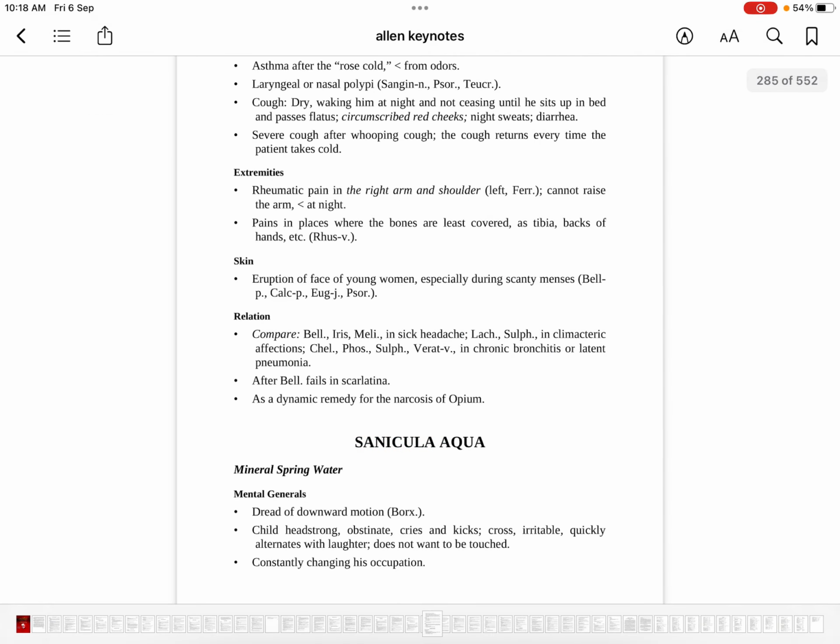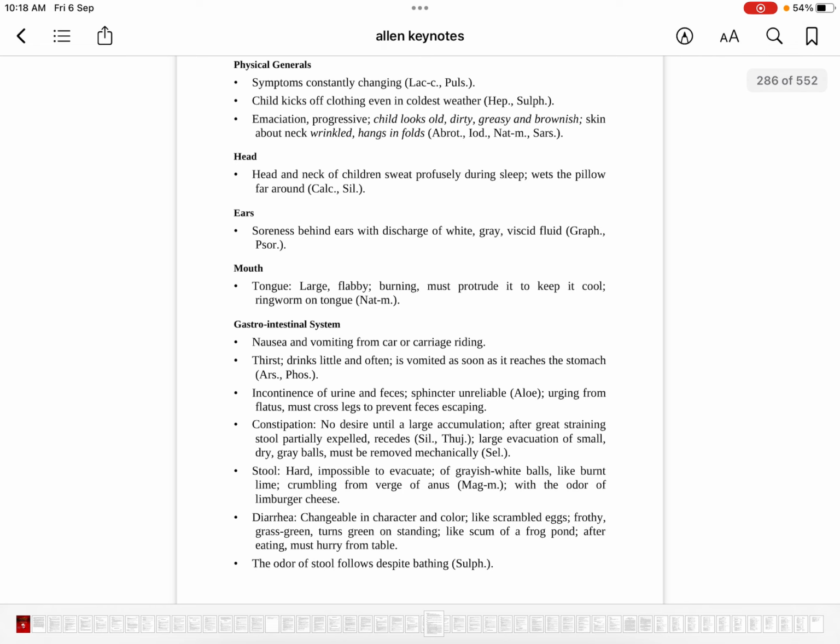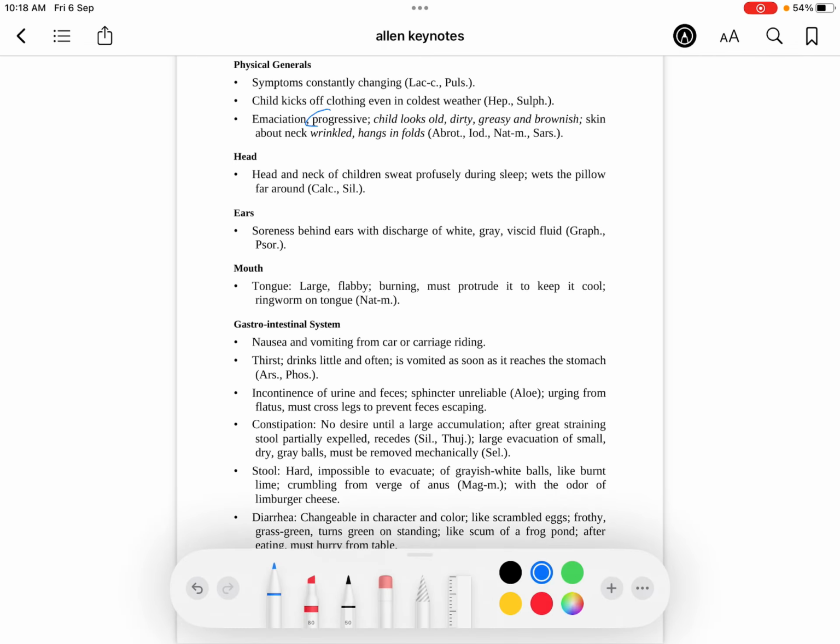Come to sanicula. Now just because you have visited sanicula, I want you to remember the sanicula common name is mineral spring water, whereas the common name for Abrotanum was southernwood. So this way you have to keep revising. Now sanicula. The emaciation is progressive. This is a key point. How is the emaciation progressive? Child looks old, dirty, greasy and brownish. So sanicula, just remember the child is dirty looking and the emaciation is progressive.